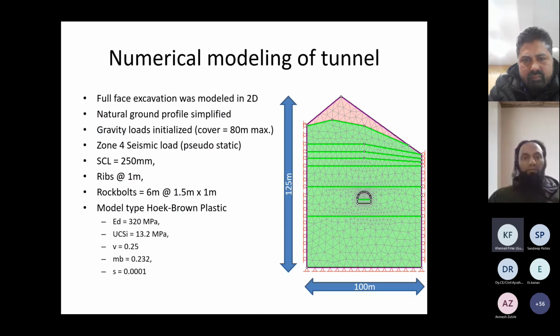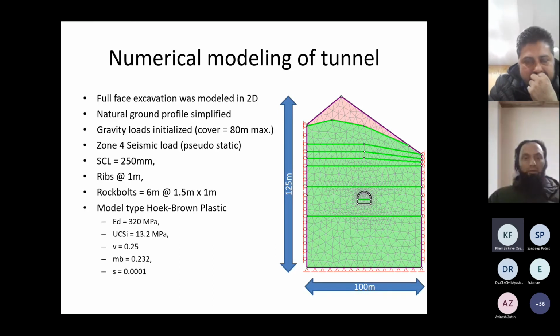Then we have a simplified modeling of the tunnel in 2D, of course. And this was the tunnel model which we have created. We have also considered the hill with a simplified profile. And yeah, this is how the model looks. The entire ground was considered as the same material, sheared phyllite, with a small minor overburden, which doesn't have much role to play. Only gravity load was initialized. Accordingly, we have placed the boundary conditions.